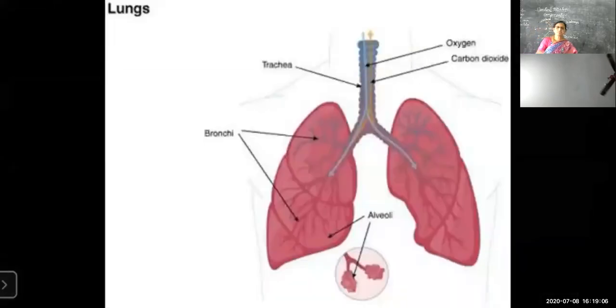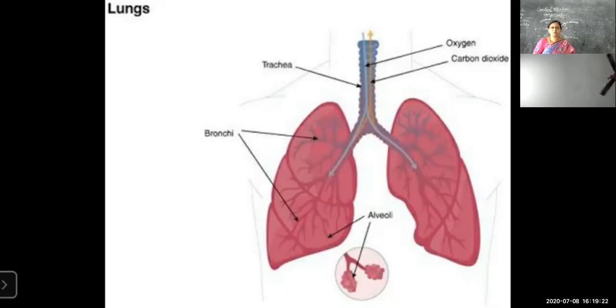Okay. Just now I told you that lungs also act as an excretory organ. A pair of lungs is located in the chest cavity, and both lungs receive the deoxygenated blood from the alveoli, children. After the oxygenation process, the accumulated carbon dioxide is removed through the respiratory tract during the expiration process itself. Under inspiration, we take oxygen into the body. Under expiration, the carbon dioxide is eliminated. So lungs act as one of the excretory organs in our body, in addition to kidneys.